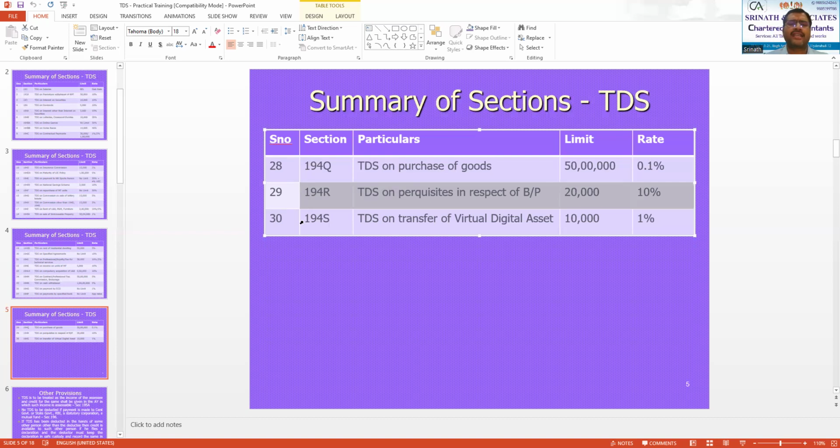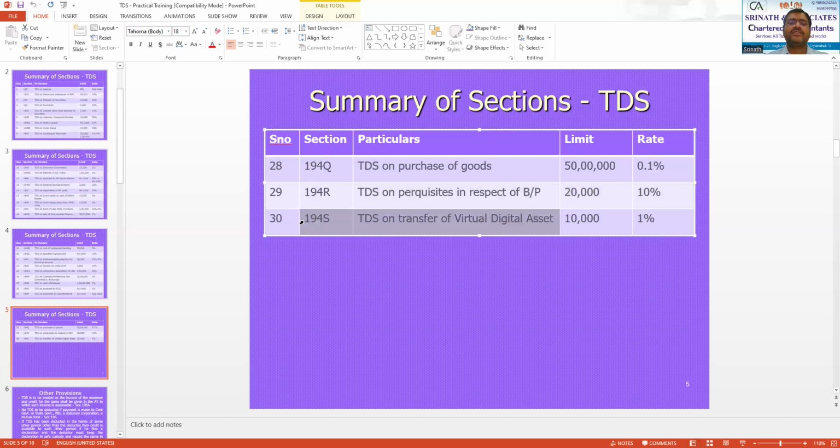And coming to the last section, that is the 30th section, section 194S, TDS on transfer of virtual digital assets, like nothing but crypto coins, bitcoins, all these things are covered under this category, virtual digital asset. And the limit for TDS is 10,000 and the rate will be 1%.